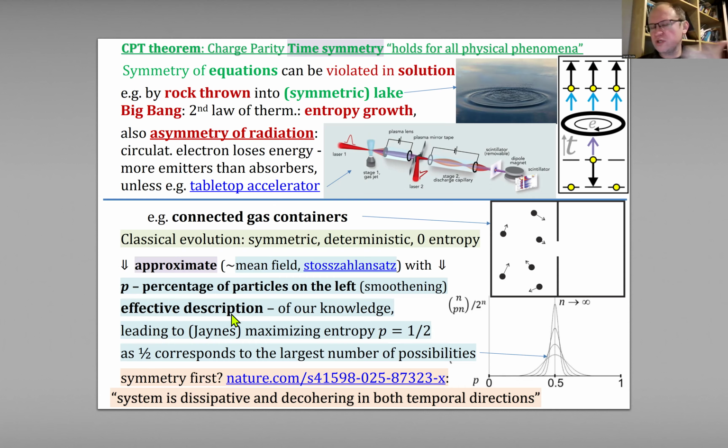In fact, it should work in both directions if you have a low entropic state. For example, in this article on quantum thermodynamics, it's summarized as the system being dissipative and decohering in both temporal directions. If you have low entropy, a coherent situation, and try to evolve it in both time directions, we should get coherence loss and entropy growth. So in fact, the entropy growth is not asymmetric, but symmetric, this tendency for entropy growth.